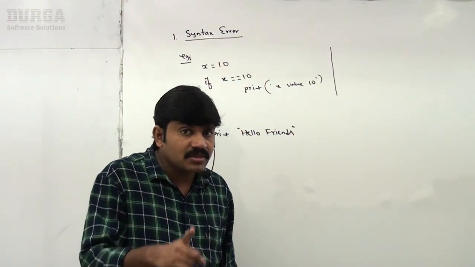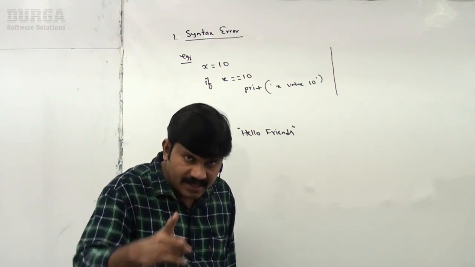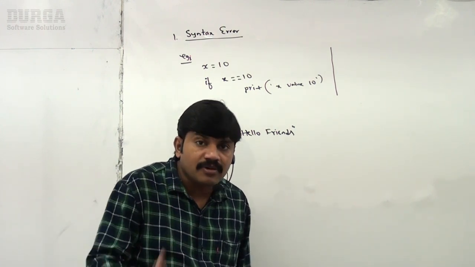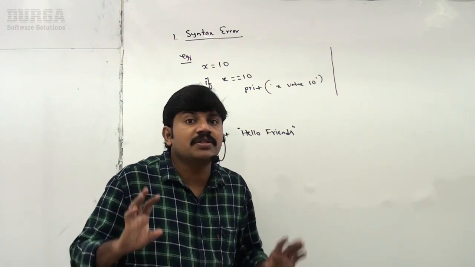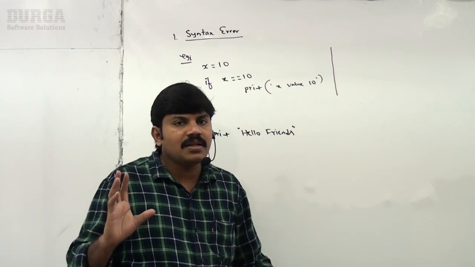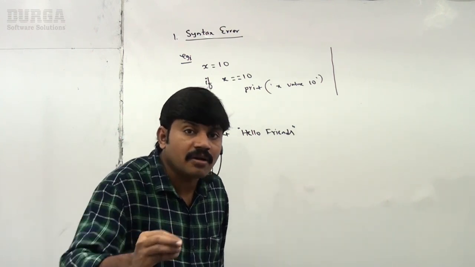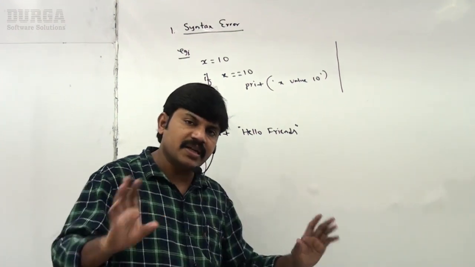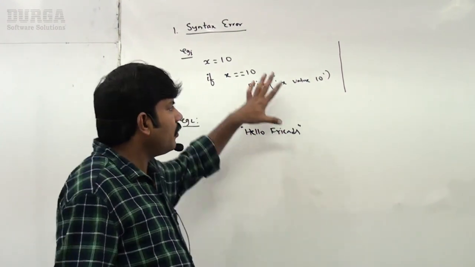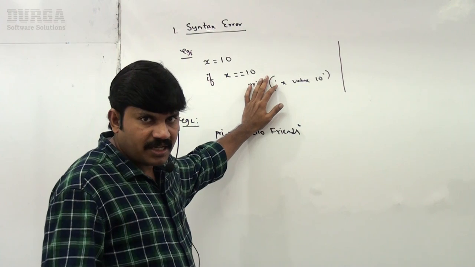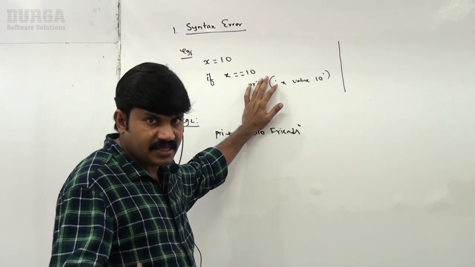Once all syntax errors are corrected, then only the program execution will start. Remember this one, once all syntax errors are corrected, then only the Python virtual machine will start executing our program. First syntax checking will be there, sir. Any doubt about this terminology? The first category, syntax errors.